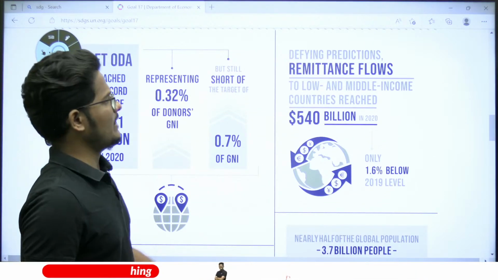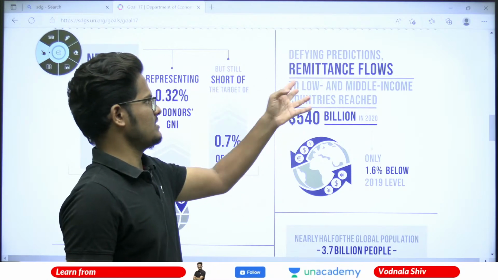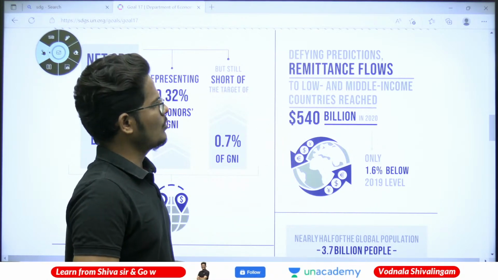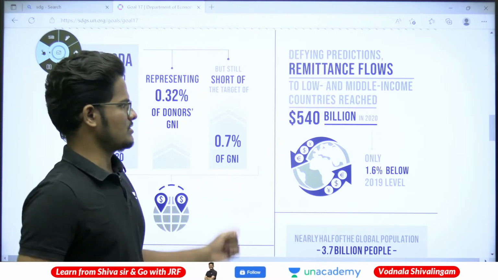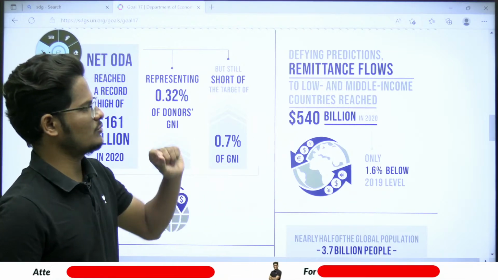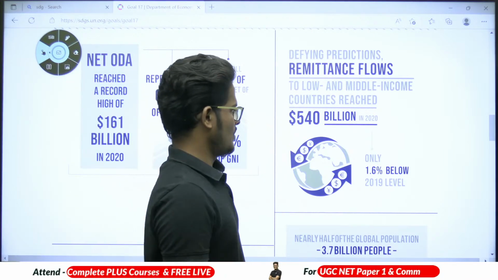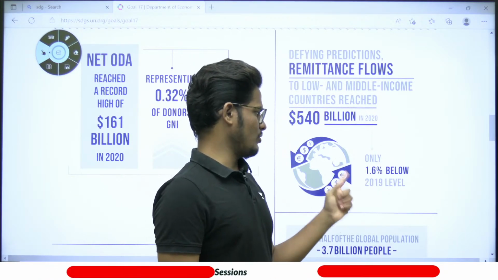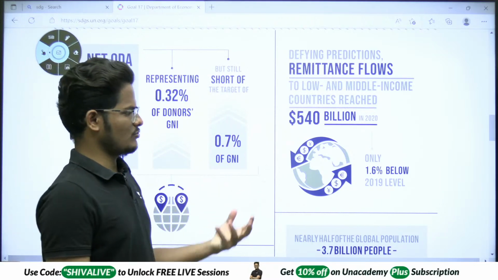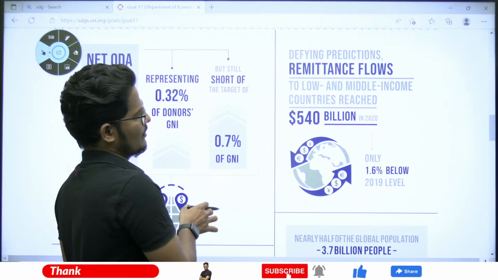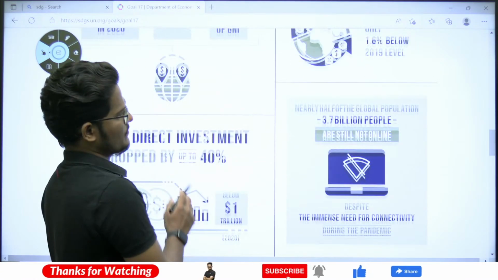And defying predictions, remittance flows to low and middle income countries reached 540 billion in 2020. That is only 1.6% below the 2019 level, which is somewhat less compared to 2019, but in 2020 it is good. 540 billion has been remitted.